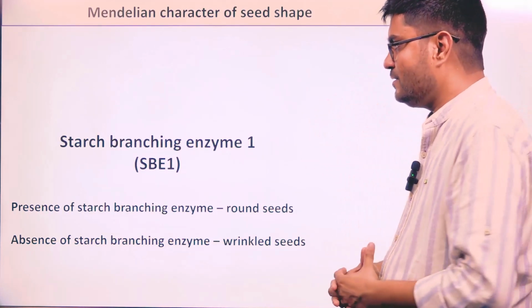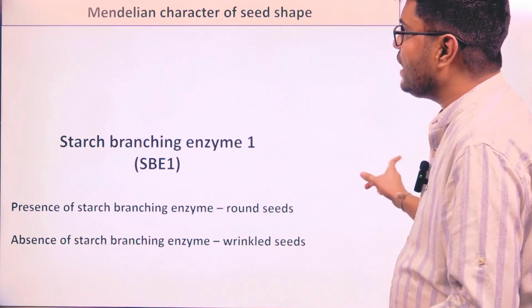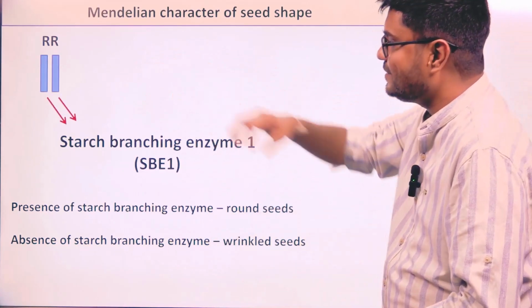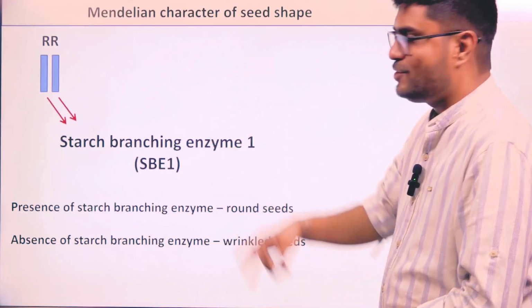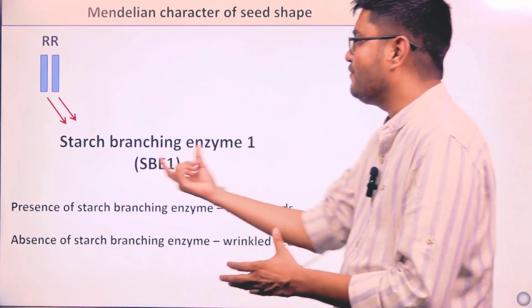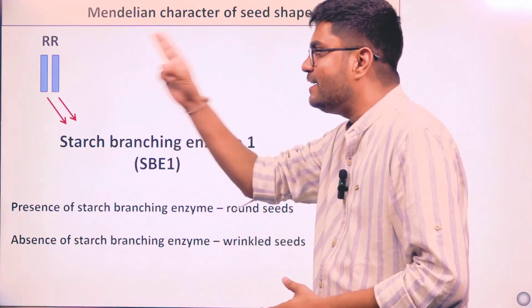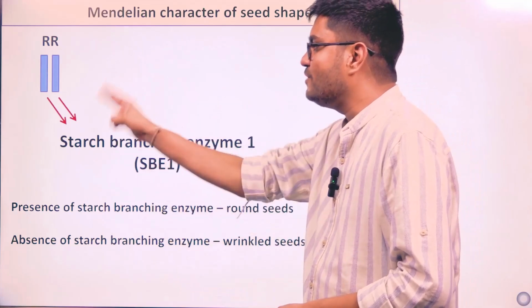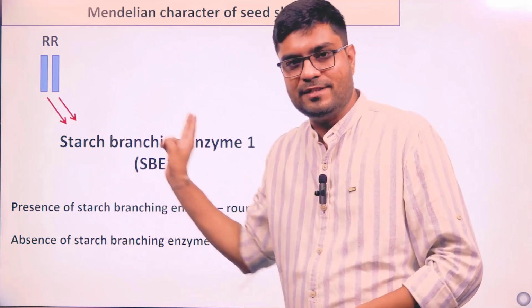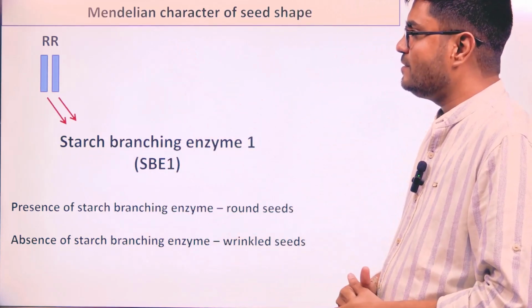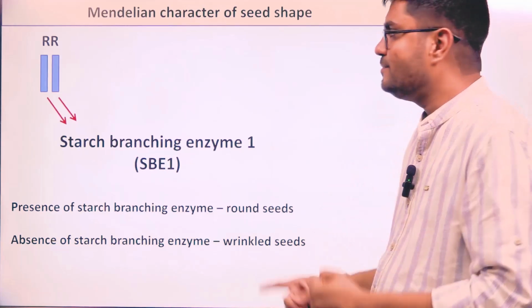So if I look at capital R, I will say this is a pea plant which is having two alleles, two copies of the DNA, which is coding for the enzyme SBE1, starch branching enzyme 1. They are identical, and both of them are making the functional enzyme, functional protein. We call this situation homozygous dominant.